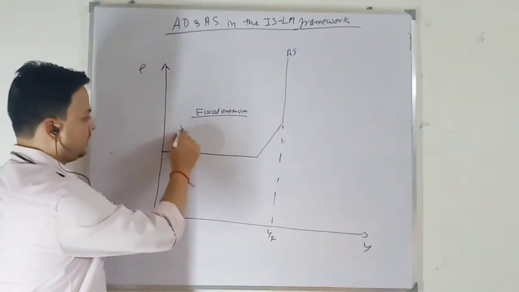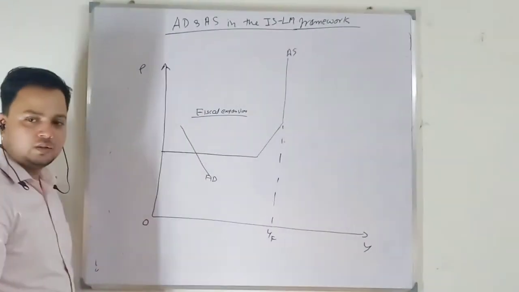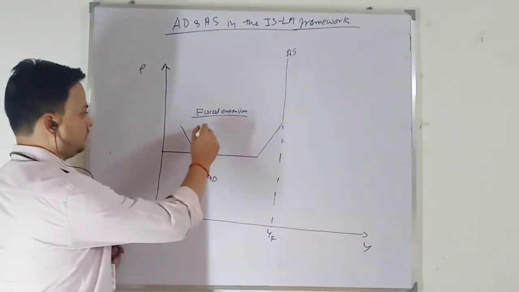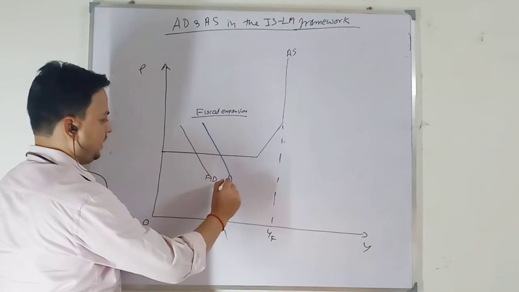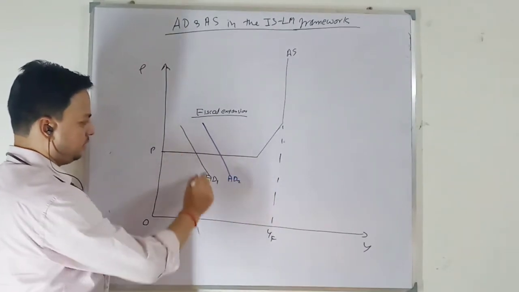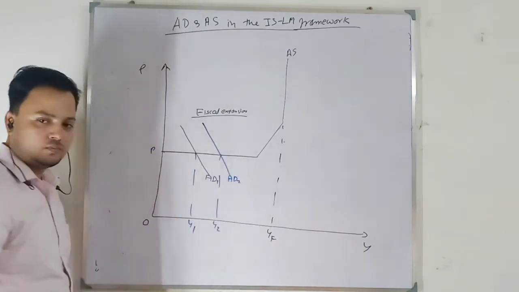Okay, this is initially your aggregate demand. When there is a fiscal expansion from AD1 to AD2, price level will not change, output will increase, so from Y1 to Y2.